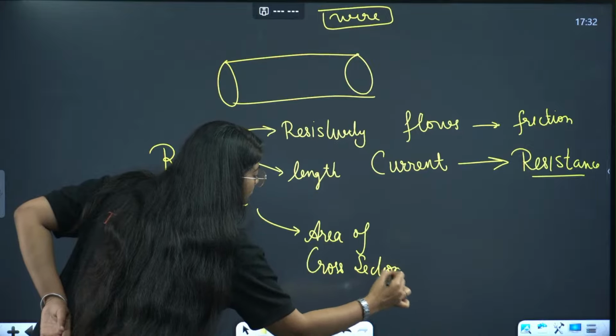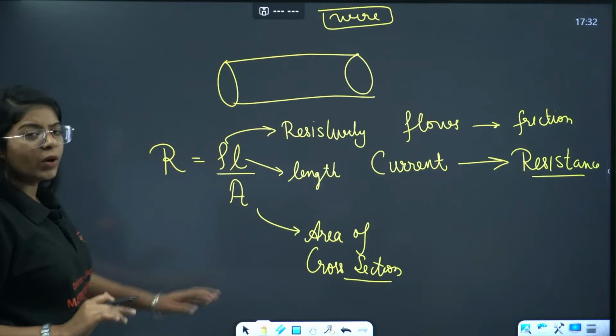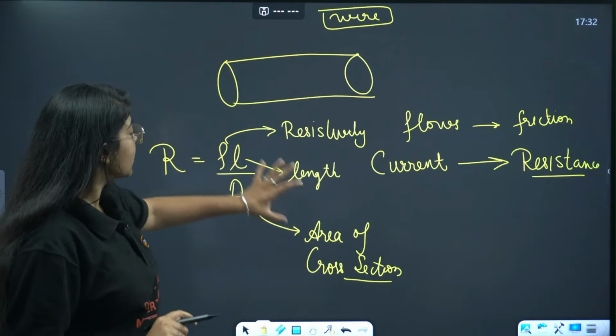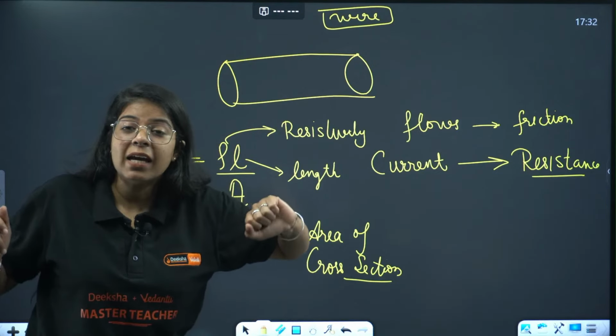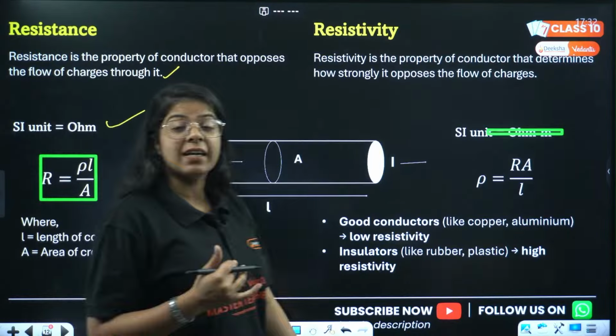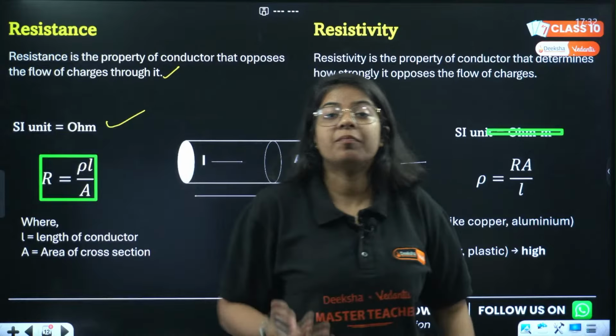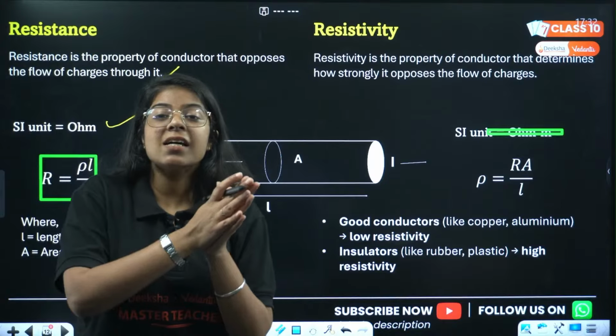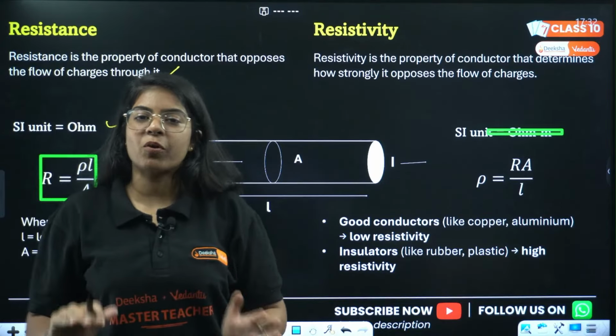Done? Now we know ma'am what is length, we know area of cross section. I'll tell you 1 minute में what we know area of cross section, but what is resistivity? Ma'am, what is resistivity? So resistivity is again another property of material, another property of conductor that tells us how much resistance it will provide to the current.